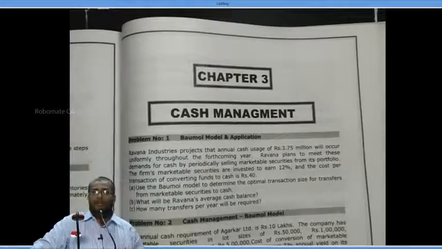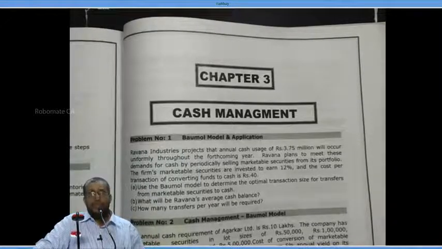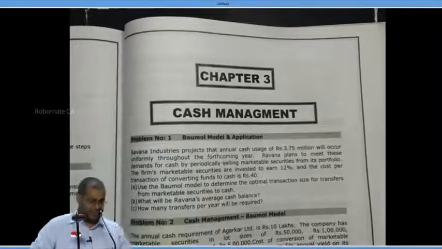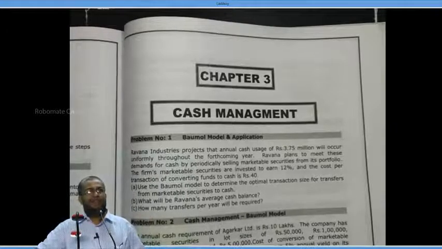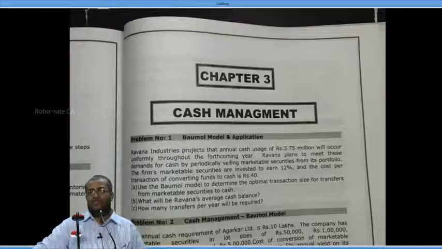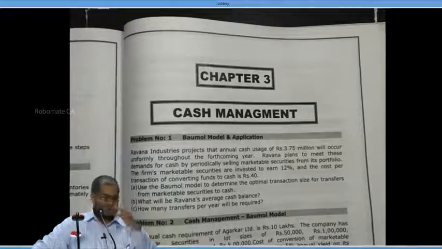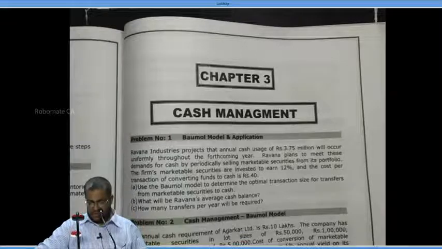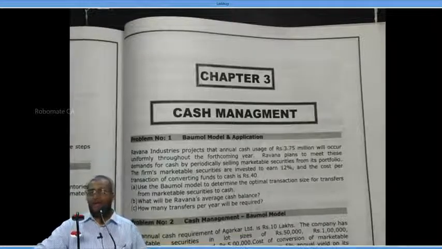Write down. Next step. Continue writing. The company requires 37 lakh 50,000 rupees of cash to meet its annual expenses.